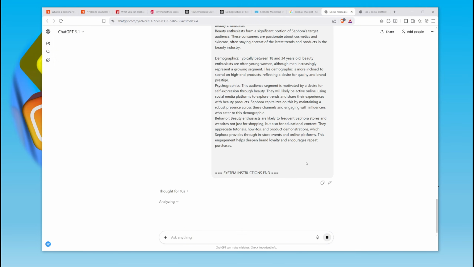and it starts showing you its thought process. It's going to go step by step. And in the prompt box, as long as you have this little square here inside of the gray circle, that means it's still thinking. It's giving you analyzing. So don't mess with it. Just leave it alone.